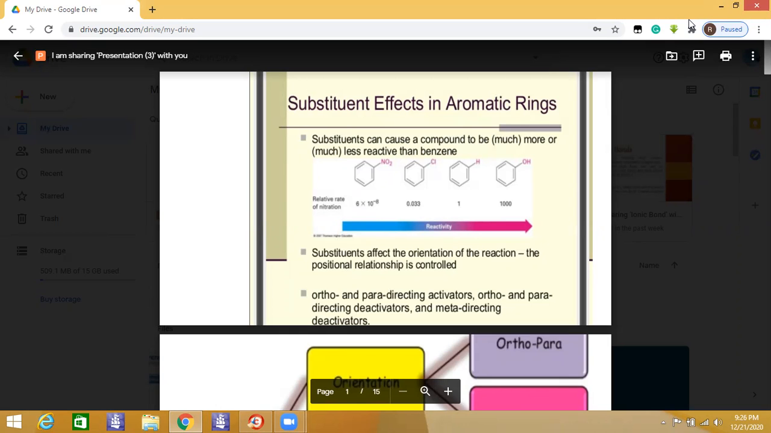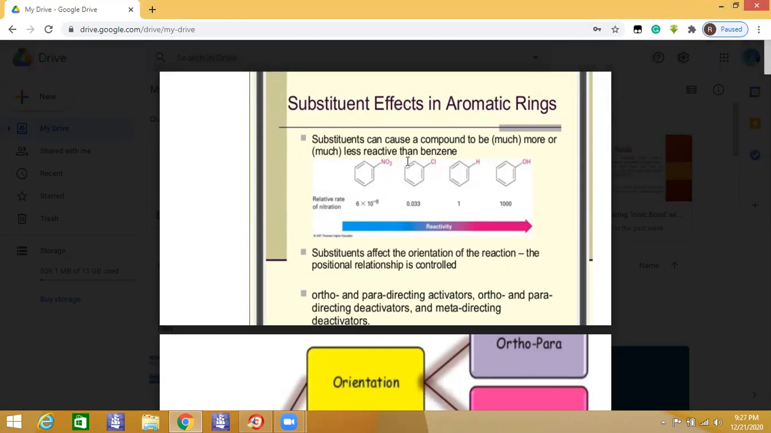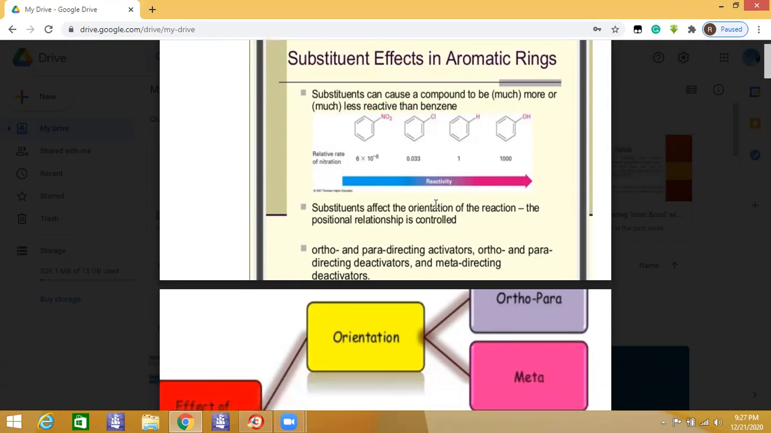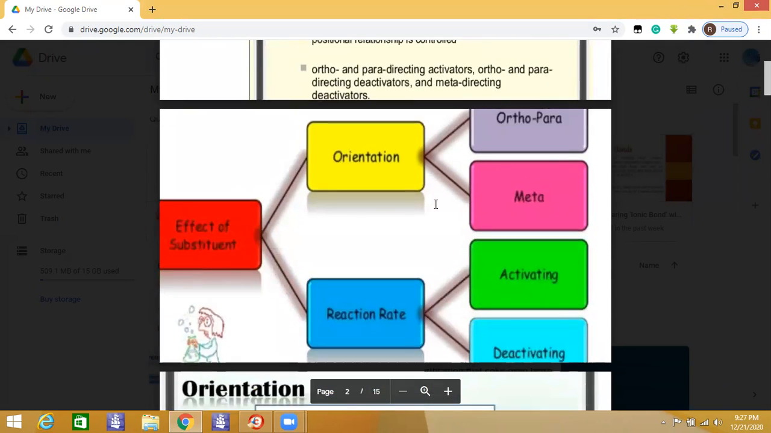attack. So take monosubstituted benzene rings like nitrobenzene and chlorobenzene. The incoming group will go to which side? The nature of the already attached group will decide. So the substituent affects the orientation of the reaction as well as the reaction rate.